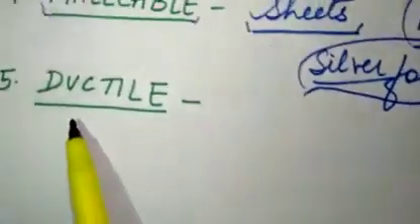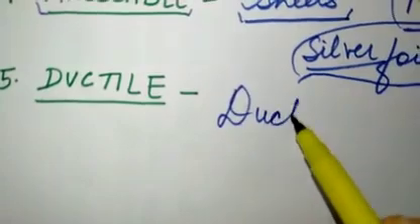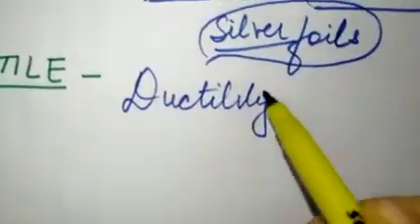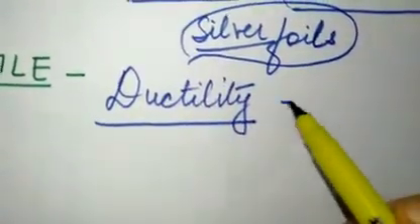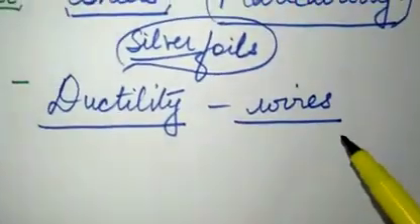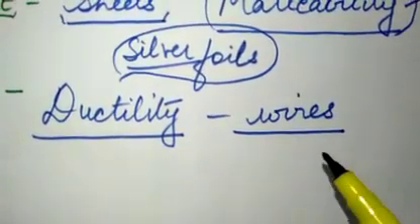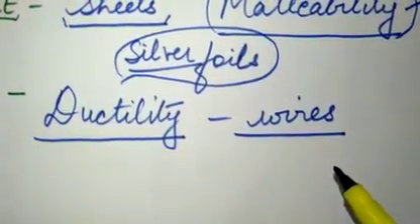Now next property is ductile. Metals are ductile, or we can say that they have the property of ductility. Ductility means they can be drawn into wires. Metals can be drawn into wires, so that is known as ductility. The property is known as ductility and the metals are ductile, right?